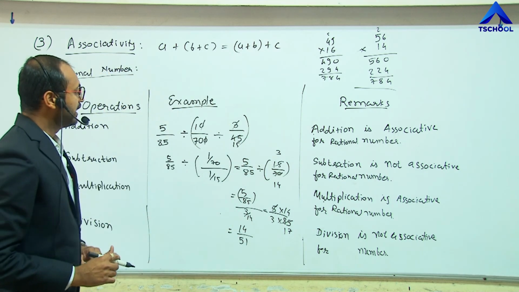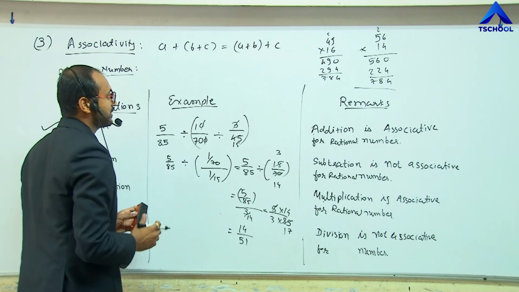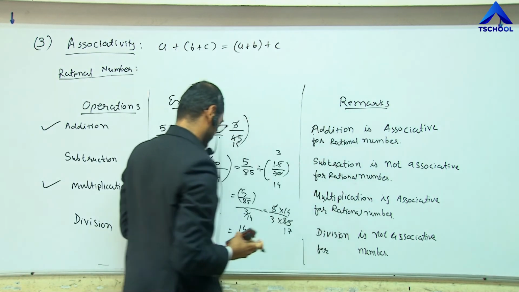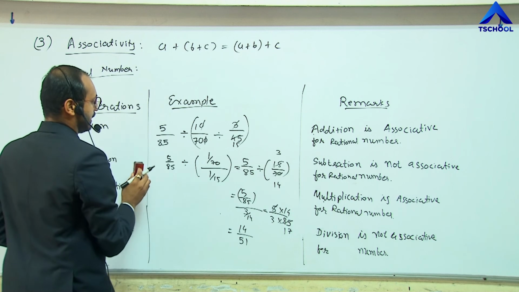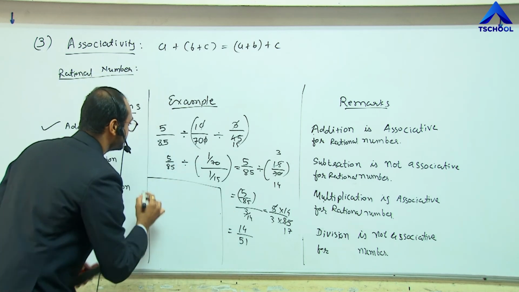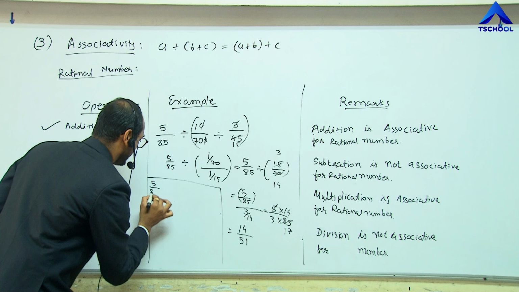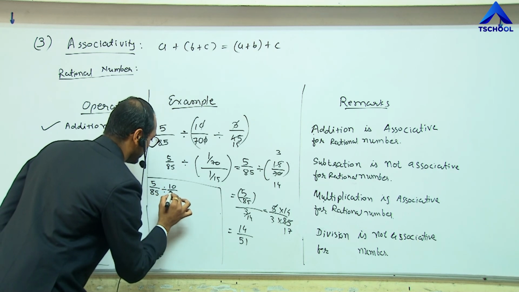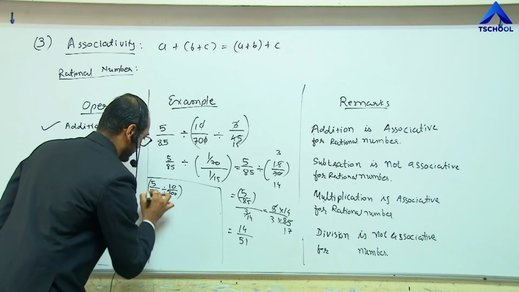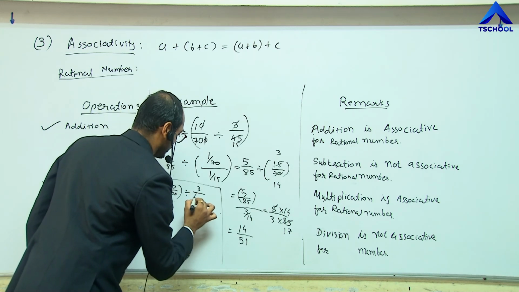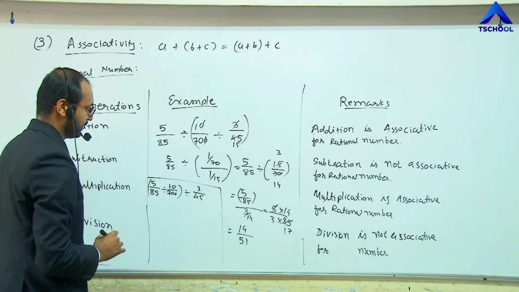For this division, now let me take the different association, like this way. 5 by 85 divided by 10 upon 700. Let me take this group first, and then we take the division of 3 upon 45.